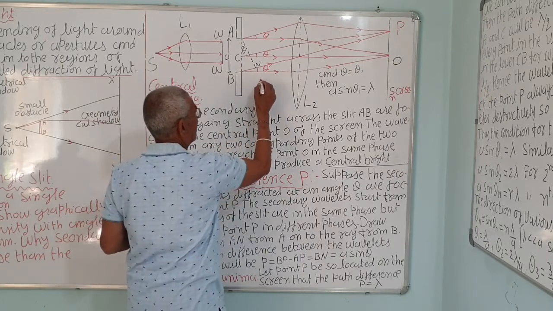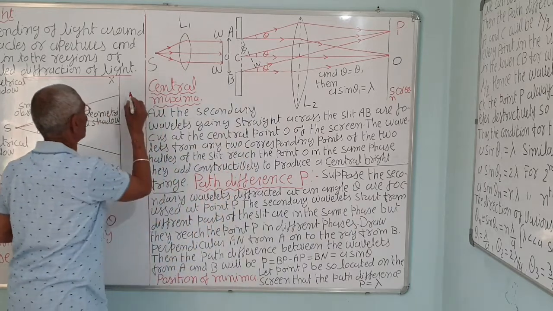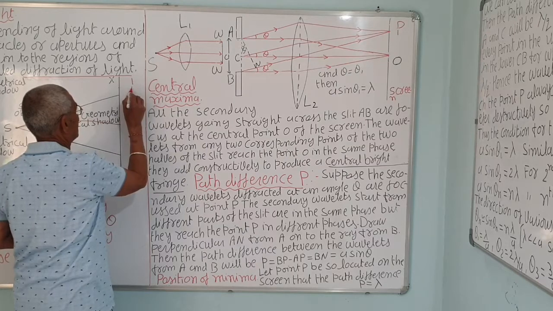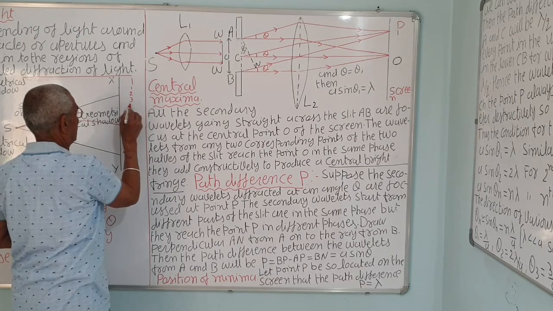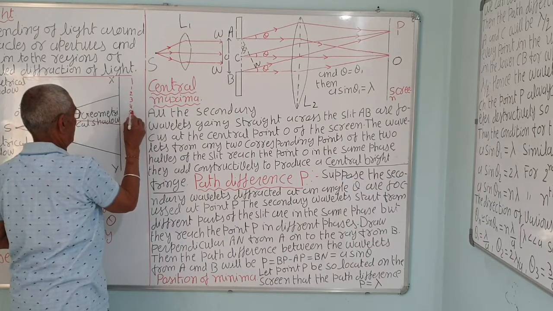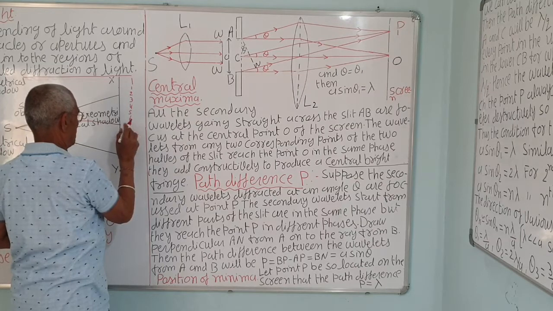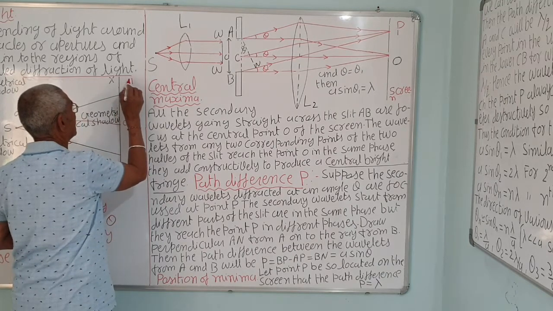I am drawing it separately. You can draw it here. 1, 2, 3, 4, 5, 6. This point is C. This is point A.